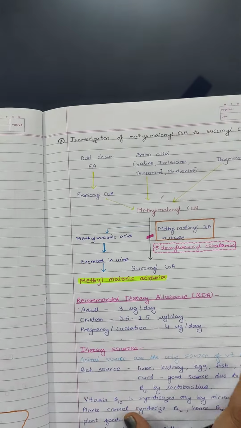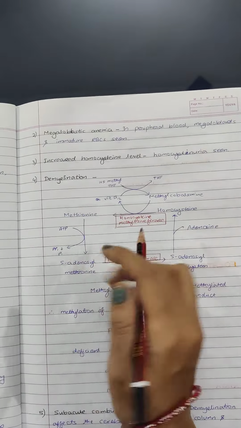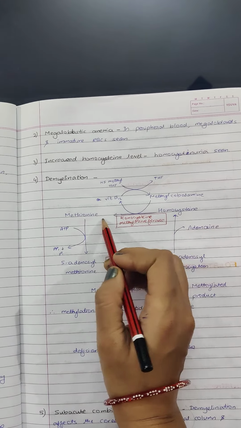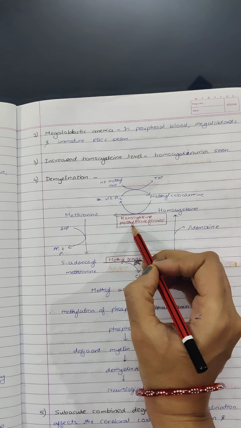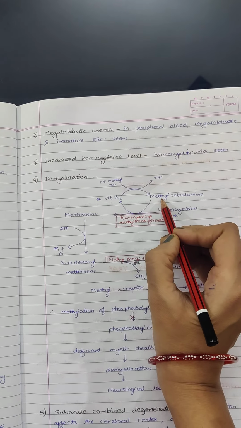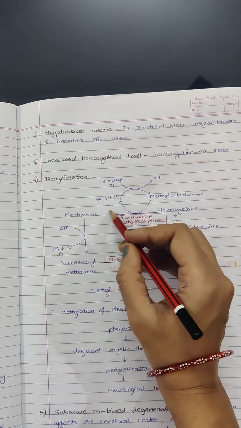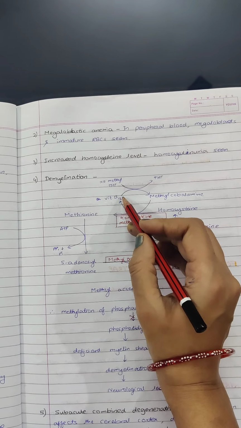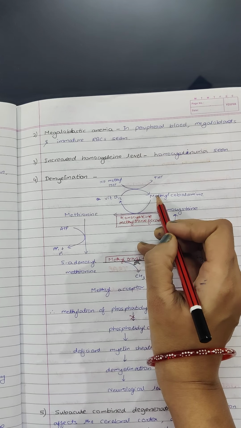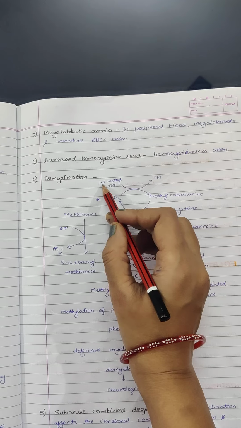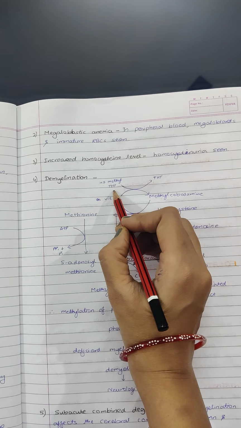Detail of this one. What happens? Homocysteine to methionine, a methyl group is transferred, enzyme is homocysteine methyl transferase or methionine synthase. Methylcobalamin transfers the methyl group, and cobalamin will be formed. This cobalamin will again be converted back to methylcobalamin by the help of N5 methyl tetrahydrofolate.